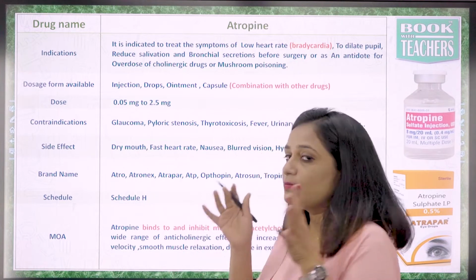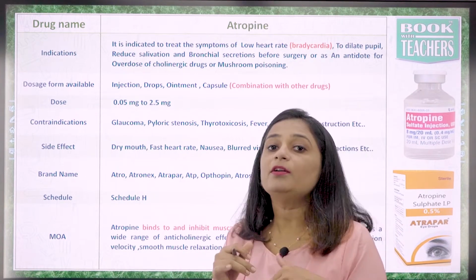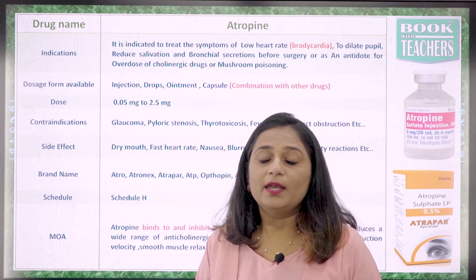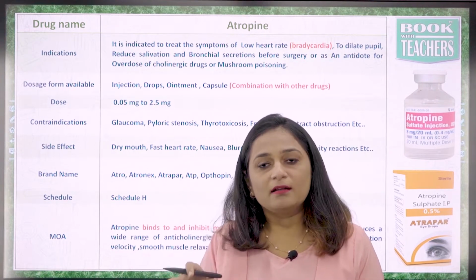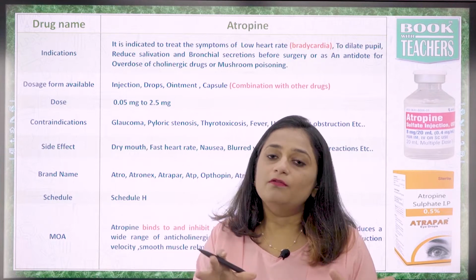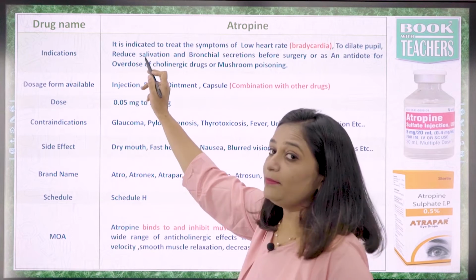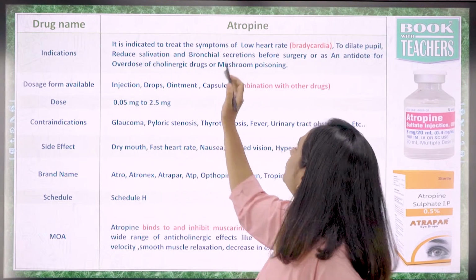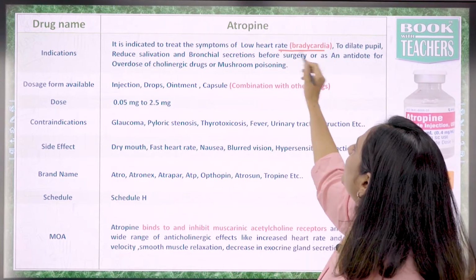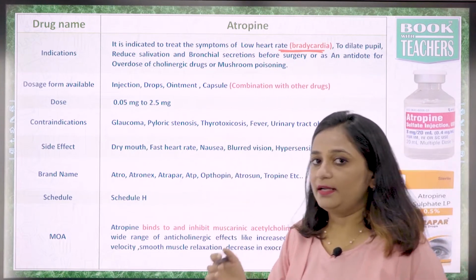It is used specially in the treatment of bradycardia, where the heart rate has gone to 40-50. So the most primary indication for using atropine is bradycardia, where a lower heart rate happens.